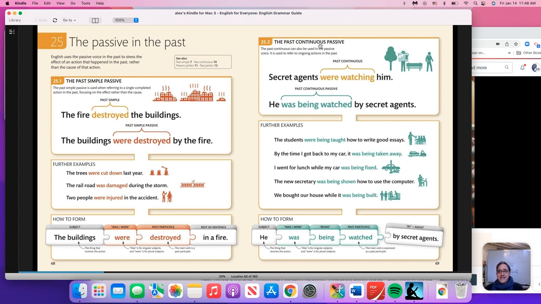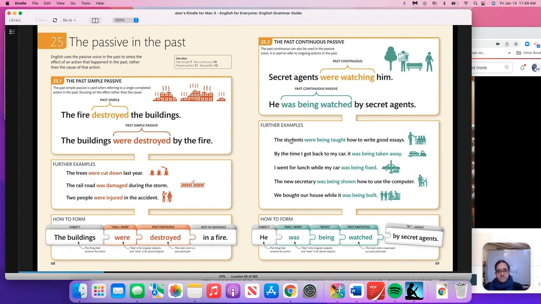Okay, past continuous. The secret agents were watching him. So now we're looking back in the past over a time period, right? The secret agents were watching him. He was being watched, so him. Harry Potter was being watched by someone. You'll read that in a book if you're reading Harry Potter. Secret agents were watching him. We switched this direct object over to the nominative here, to the subject. He was being watched by secret agents.